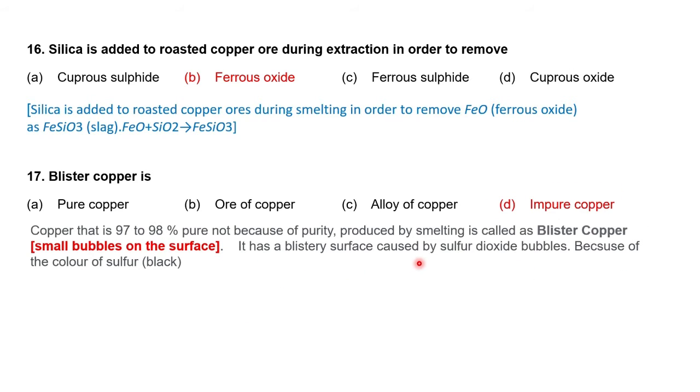It has a blistery surface of sulfur dioxide bubbles. We could see the sulfur dioxide blisters, it looks like an impure one, so we assume it is impure copper.